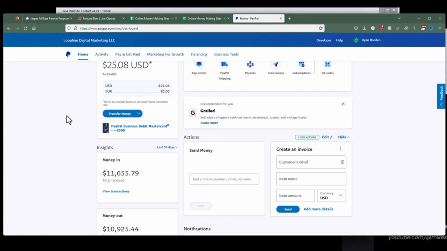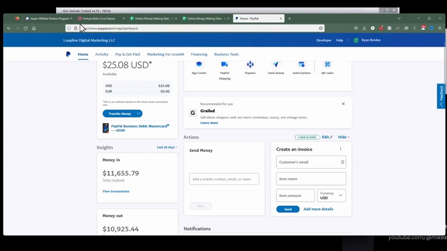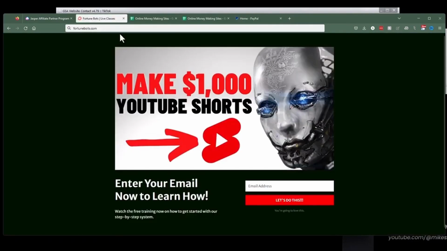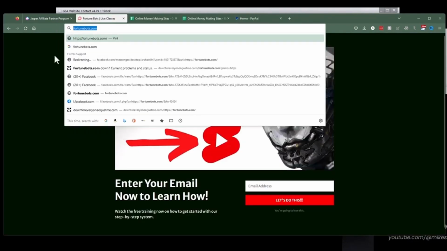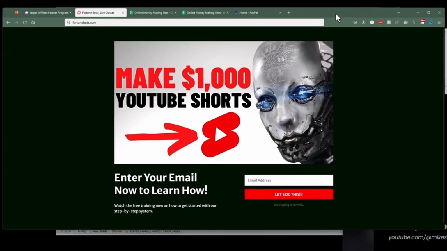So obviously the method you see today is great, and you can make money with it, and you can utilize all these different tools. But there's even more that I'm going to teach you and Chase and everyone else in the fortunebots.com classes that go beyond this. And the opportunities really are endless. I mean, you won't even be able to take advantage of all the opportunities that are out there, which is really a great spot to be in.